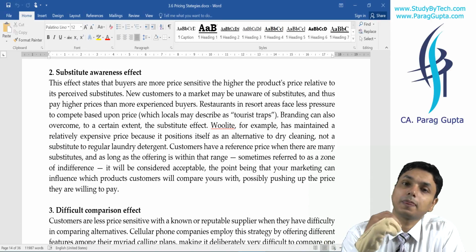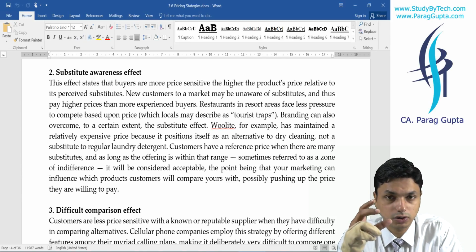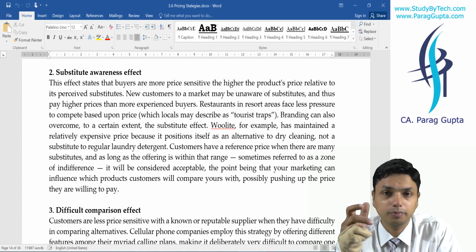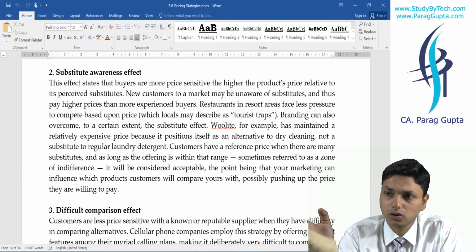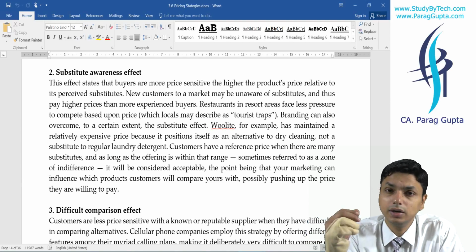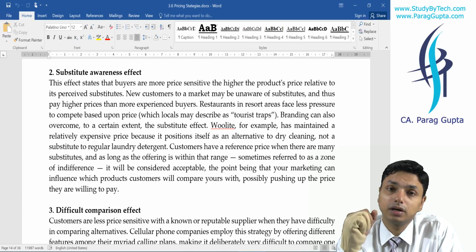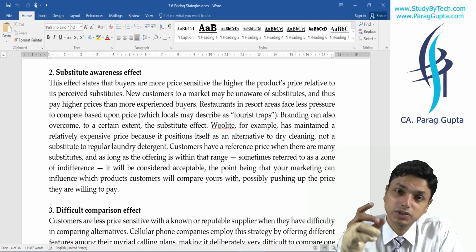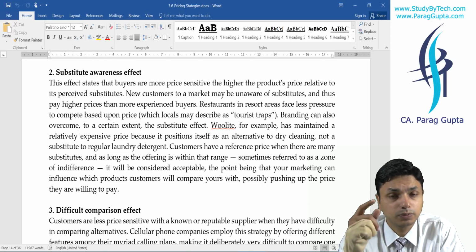For example, let us say I want to purchase a bottle of water. I go to my nearby grocery store, and he or she will definitely provide me that water bottle for 20 rupees. But if I am, let us assume, in a deserted area in a desert and I seek a water bottle, he will provide me the same bottle for 30 rupees at least. MRP will be 20, but he will sell at 30.